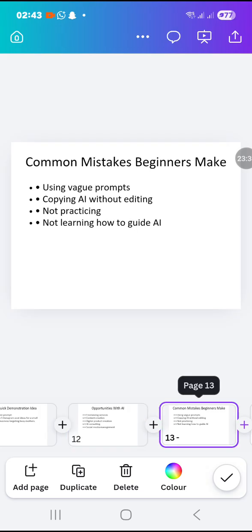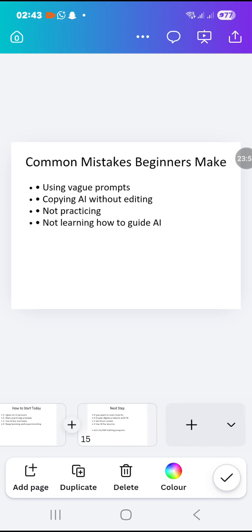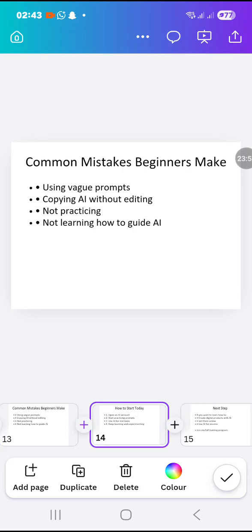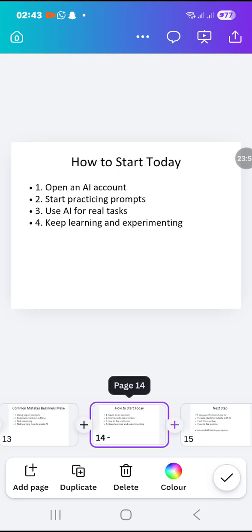All right. Common mistakes beginners make: vague prompts, prompts that are not complete, copying AI without editing. Please edit whatever you copy from AI. Check it, look at it very well before you use it. Not practicing, not learning how to guide AI. Okay, so how do you start today? Open an AI account, start practicing prompts, start playing with prompts. Use AI for real tasks. Start using it for real life tasks every day.